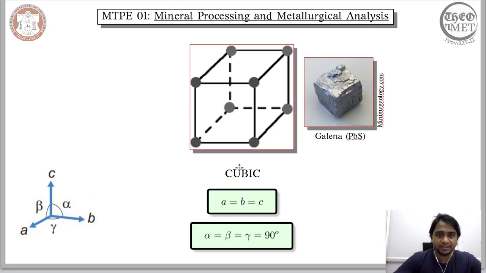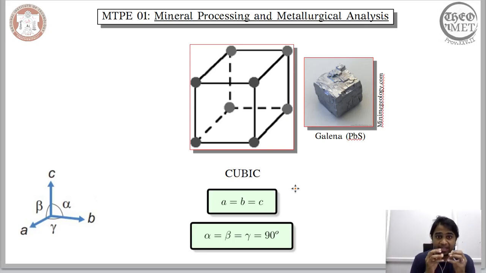However, here in 3 dimensions, we will explicitly focus on the relation between the magnitude of the vectors and the angles between them. We will not consider the individual positions of the atoms. Since we have 3 different vectors, that means we have 3 different magnitudes and 3 different angles to work with. We will not be considering the positions of the atoms, but rather the shape or the configuration of this unit cell that we see.